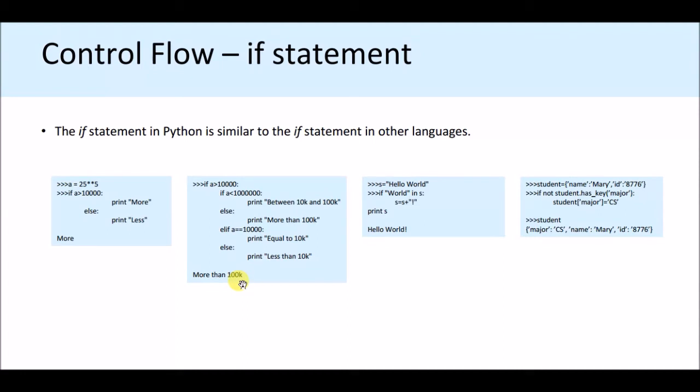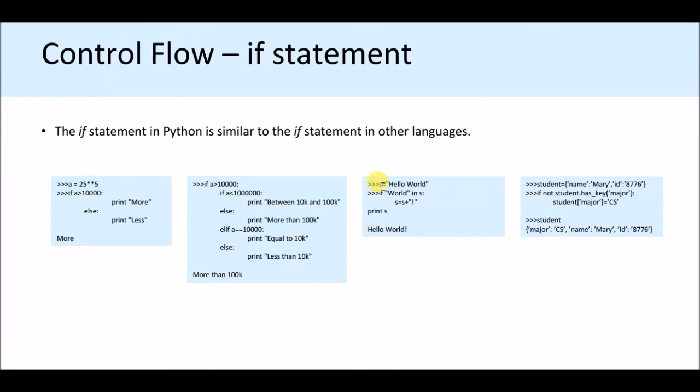Likewise, if you go for string s equal to hello world, the syntax of a string is s is equal to double inverted commas, and in between you just type the string. If world in s: I don't know whether world is in s, so I check whether this world is actually available in s. Yes, it is available, because s is a variable and we have defined s is equal to hello world. Hello is one word, world is another word. So we have to check one condition, whether this world is available in the string.